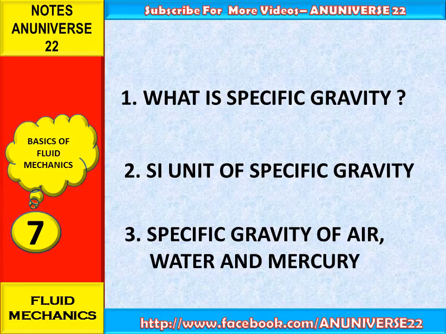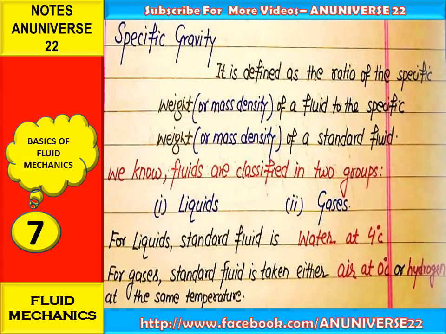In this video we will discuss what is specific gravity, the SI unit of specific gravity, and the specific gravity of air, water and mercury. Let us start with specific gravity. Specific gravity is defined as the ratio of the specific weight of a fluid to the specific weight of a standard fluid. It is also defined in terms of density. It is defined as the ratio of the mass density of a fluid to the mass density of a standard fluid.